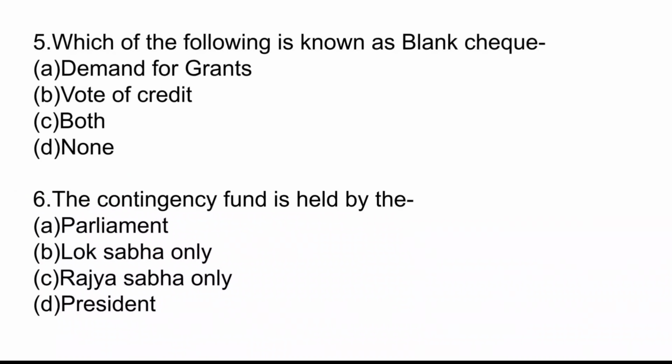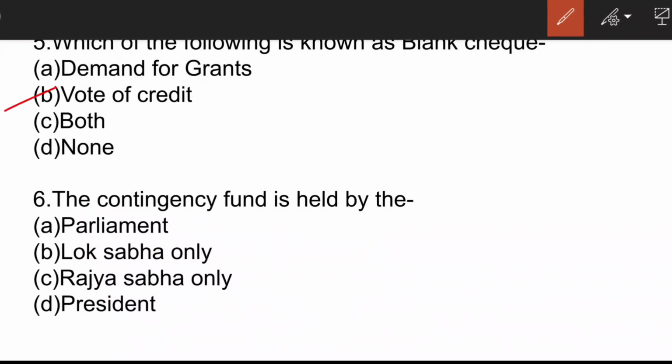Which of the following is known as blank cheque? Here the correct answer is option B, vote of credit. Now, vote of credit is passed to meet unexpected demand upon the resources of India. The details of the expenditure are not given.